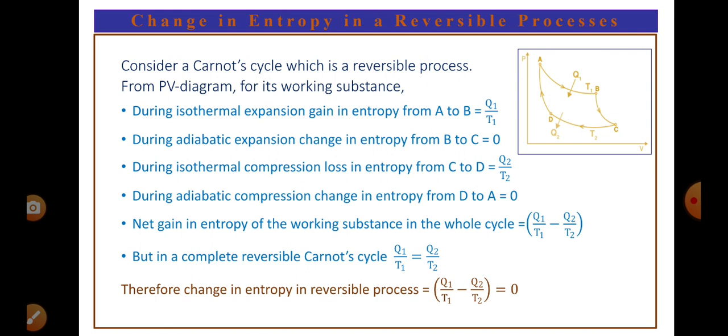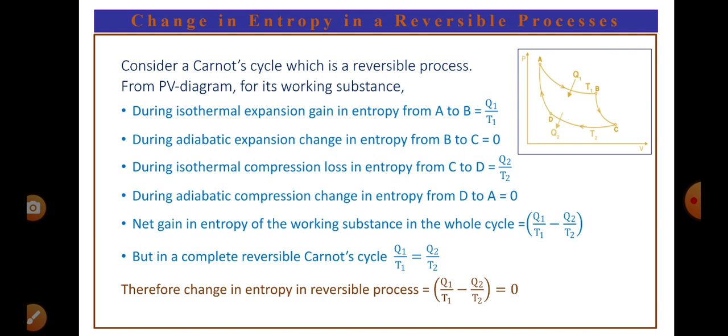Here, what is the change in entropy in a reversible process that we wanted to find? Sometimes the question will be there: show that the change in entropy in a reversible process is zero. How? For that we are taking the Carnot engine and the Carnot diagram. Consider the Carnot cycle with a reversible process. In a reversible process, from the PV diagram for its working substance, we are calculating the change in entropy in each case.